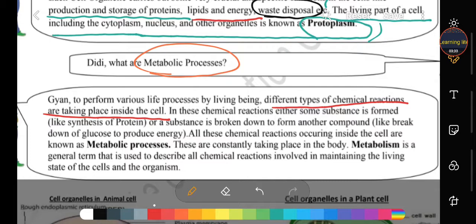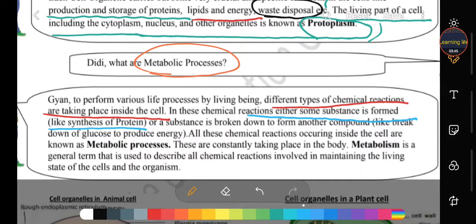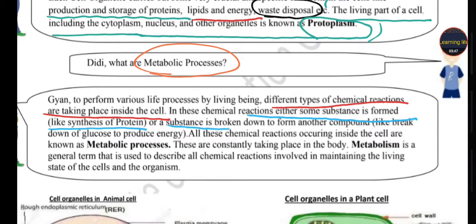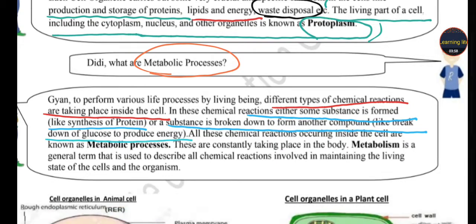In these chemical reactions, some substances are newly formed, like synthesis of protein, or some substances are broken down to form another compound. Some are combined and some are broken down, like breakdown of glucose to produce energy.